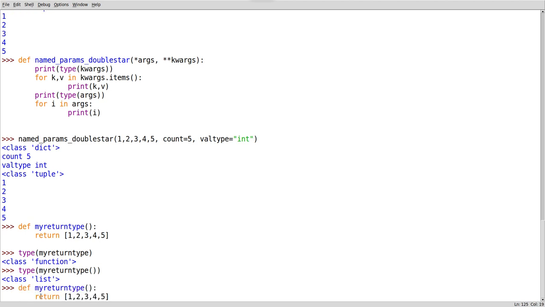Now what I will do is, see here, I will come here and say it's a type of integer.